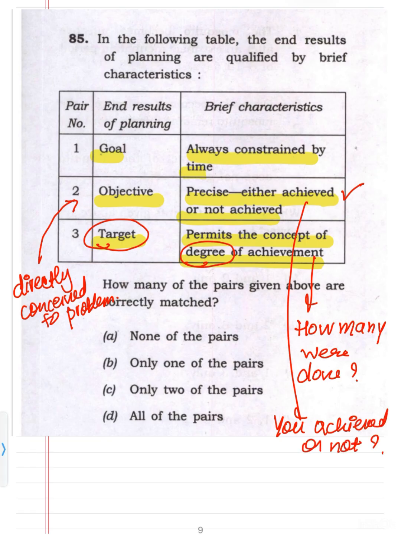So the second is correct, the third is correct. So we have two options which are correct. Objective is correct, which is precise, either achieved or not achieved, yes or no. Target is not about yes or no. It is about how many were done. 20% were done, 30% were done, 1/5 was done. So this is about the target. It permits the concept of degree of achievement. You cannot just give the answer in yes or no, but in objective, you have to give the answer in yes or no. It's very precise, either achieved or not achieved.